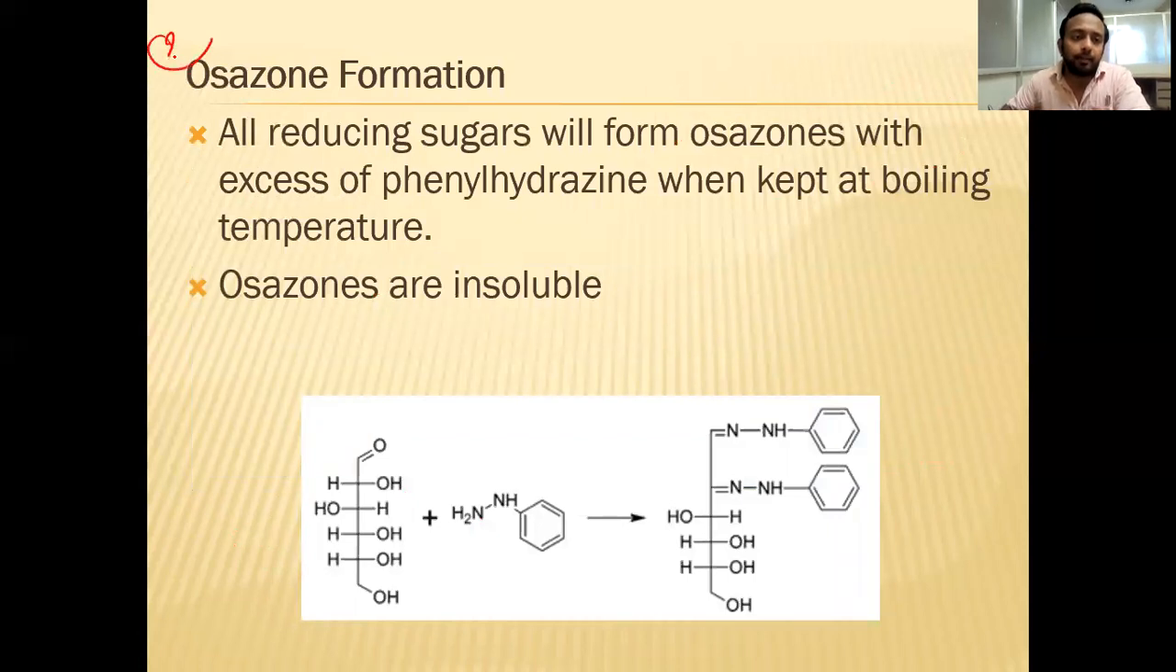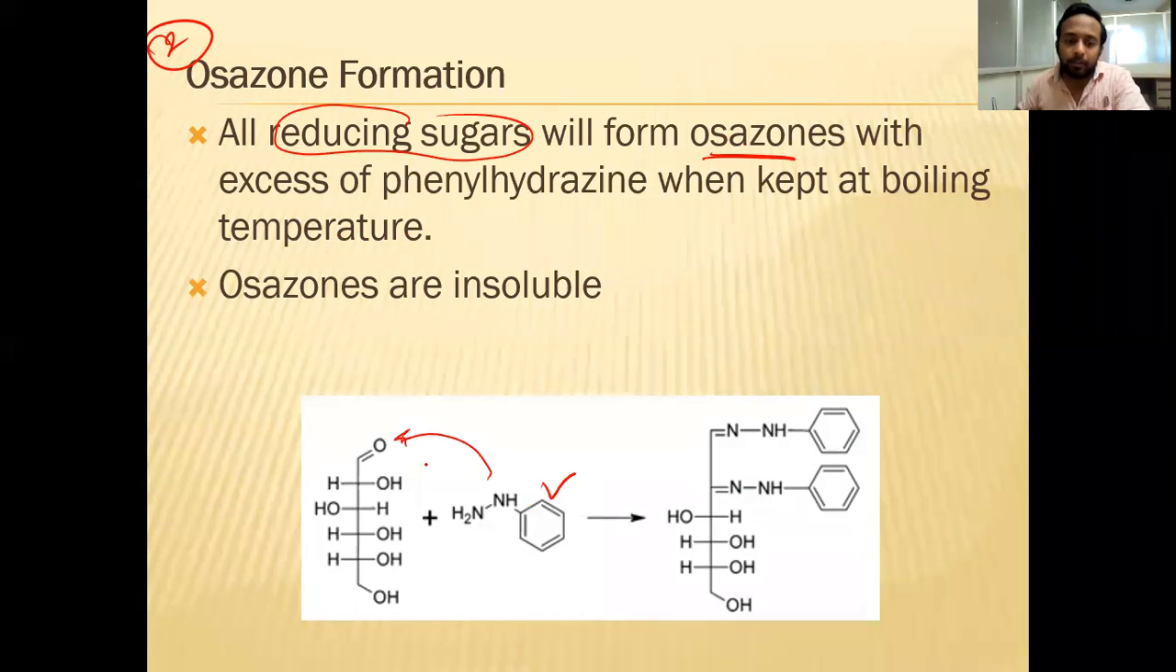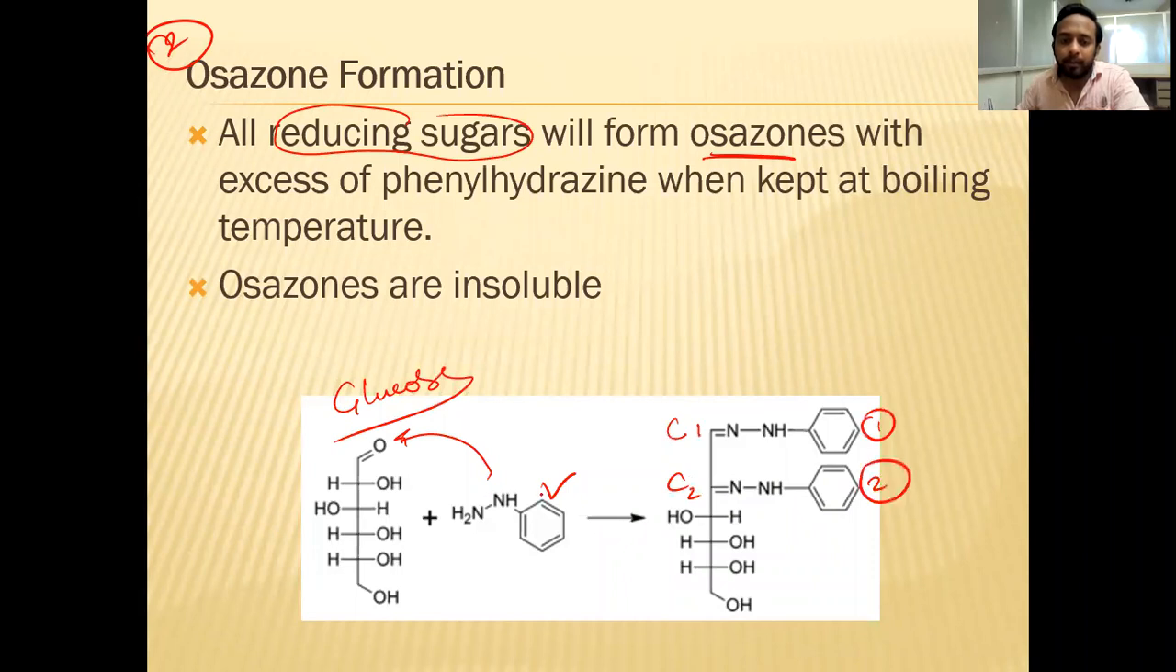Next, the second reaction which we were telling about yesterday, the osazone reaction. All the reducing sugars will form osazone when phenylhydrazine hydrochloride is made to react with the carbohydrate. What is this? This is a carbohydrate, maybe like glucose. So glucose reacts with phenylhydrazine hydrochloride. What is happening at C1, C2? Two molecules of phenylhydrazine are binding over this molecule of glucose, which forms insoluble crystals.